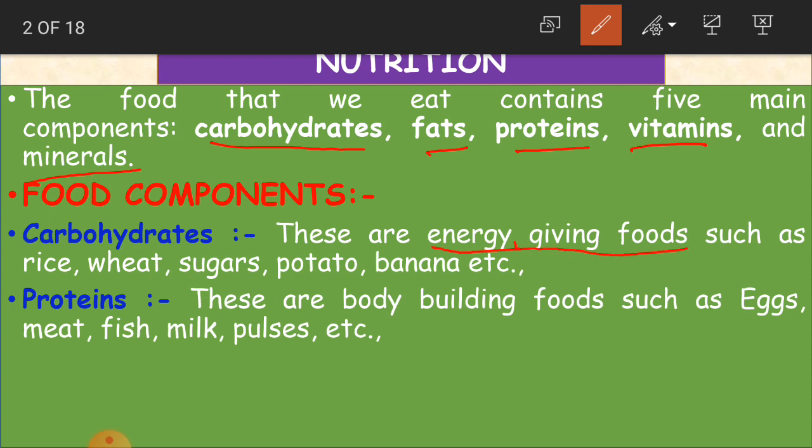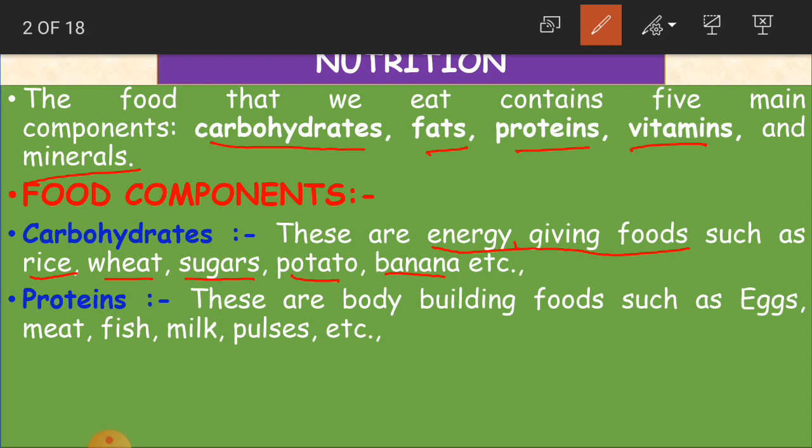That is why we call them energy giving foods. They give energy to do our daily activities and to perform body activities in a well-mannered way. Examples are rice, wheat, sugars, potato, banana, and so on. From these substances we get energy.